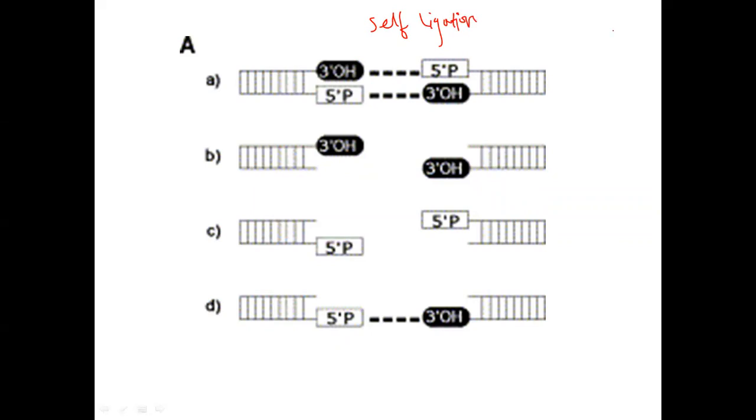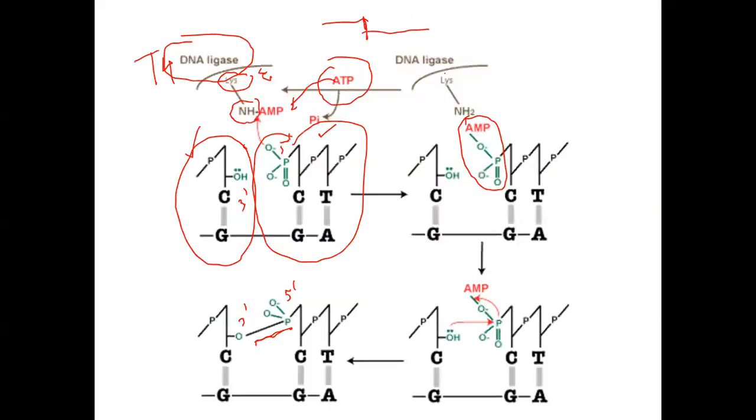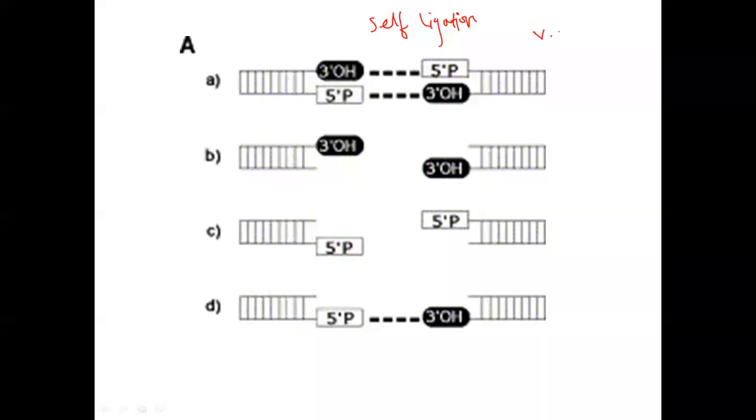In the previous slide I have shown you, this is insert and this is vector. So I want vector bound with insert. But if vector is bound with vector, and insert is bound with insert, then it is of no use and they will produce false ligation. This is called self ligation. How does it form self ligation?